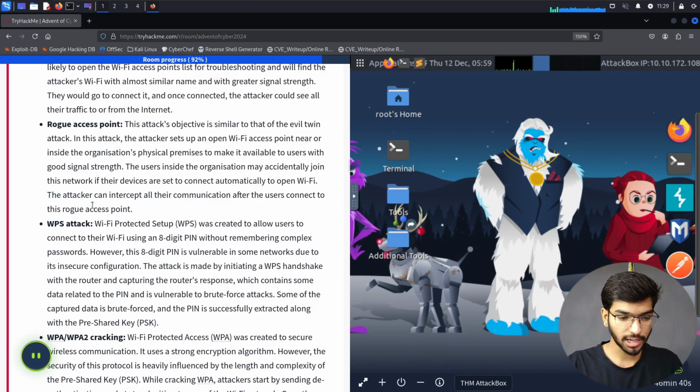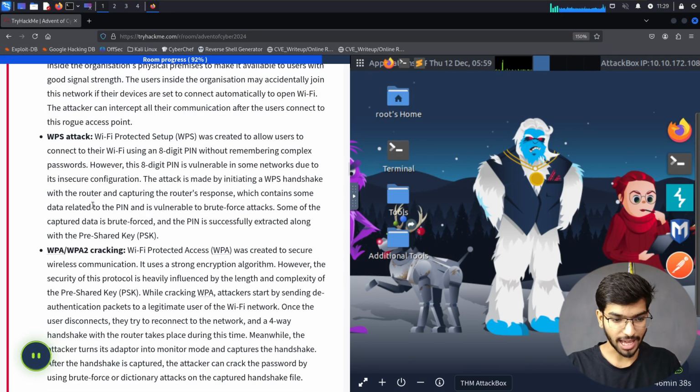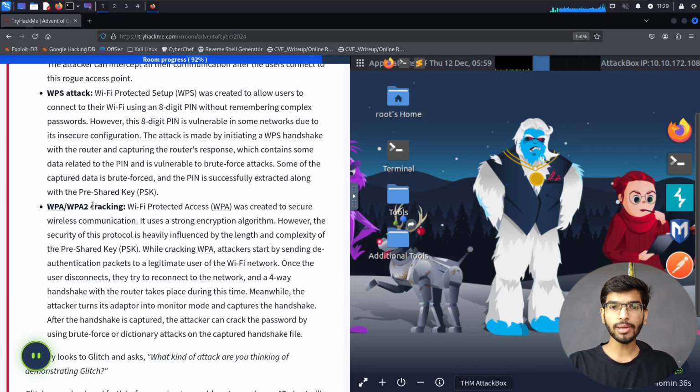So that's one point. And then WPS attacks. Remembering a Wi-Fi password was complicated because it can have any symbols or alphabetical sequences. To make it easy for users to connect to the Wi-Fi, they came up with something called Wi-Fi Protected Setup, which is WPS.